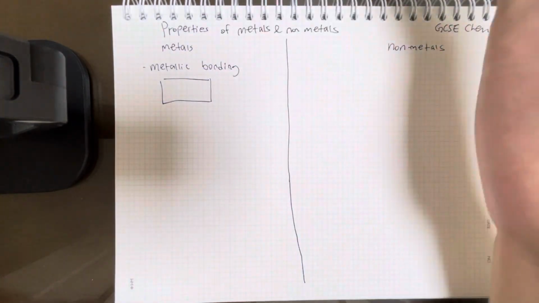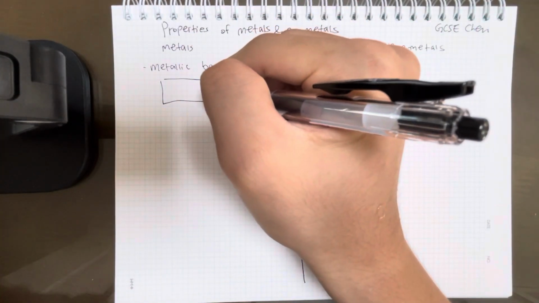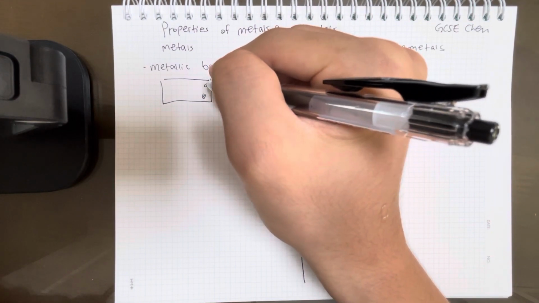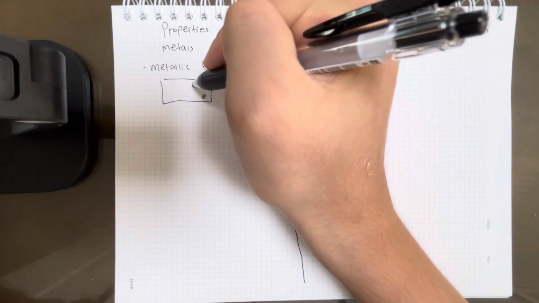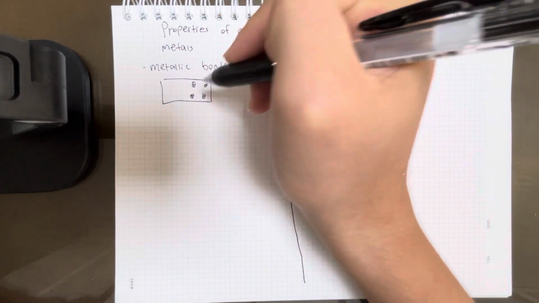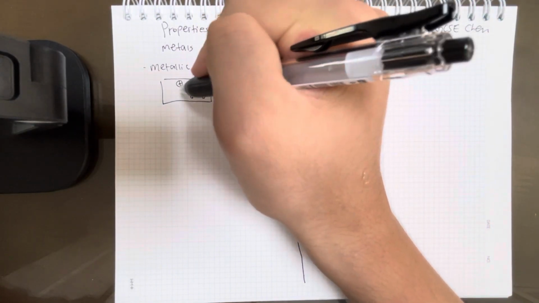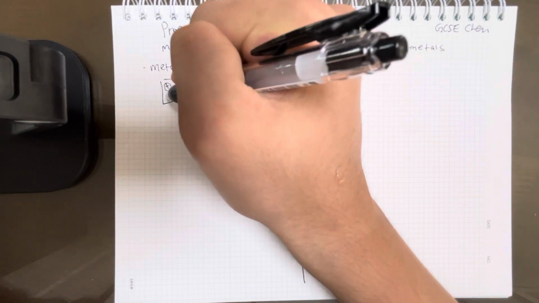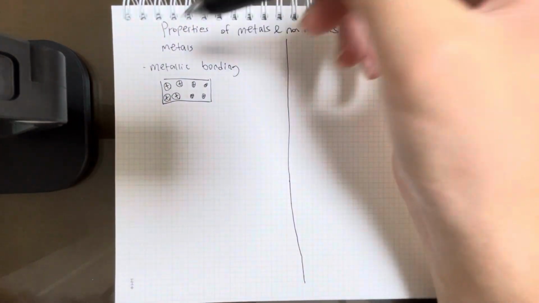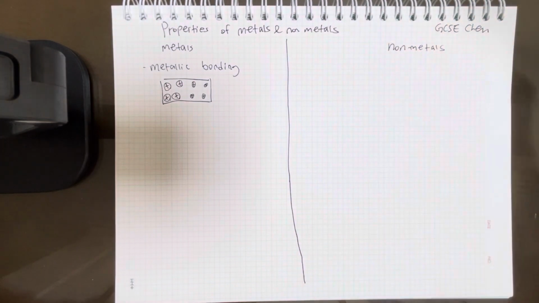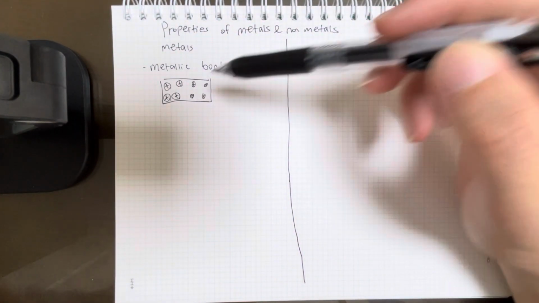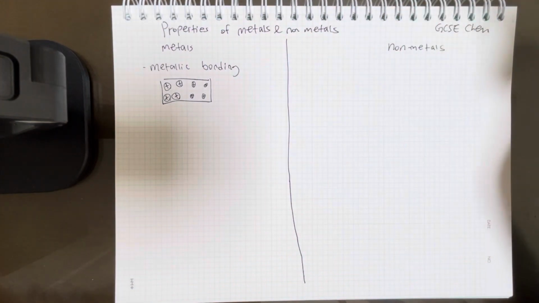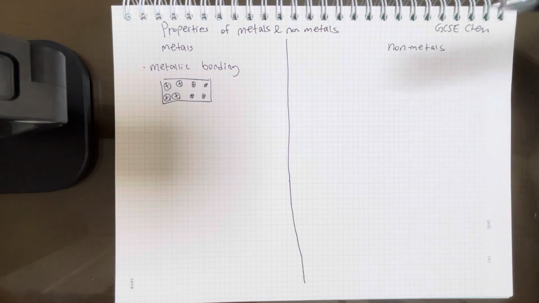Imagine this is just the universe, and we have protons. Protons are positively charged. And remember, the protons are part of the nucleus, so this is the nucleus of atoms. So we currently have 4 atoms, 5, 6, 7, 8. These are atoms, and they're positively charged. Now, usually, the electrons would be fixed around one atom. So, for example, if something had 7 protons, it's going to have 7 electrons because the number of protons and electrons are the same unless it's charged.